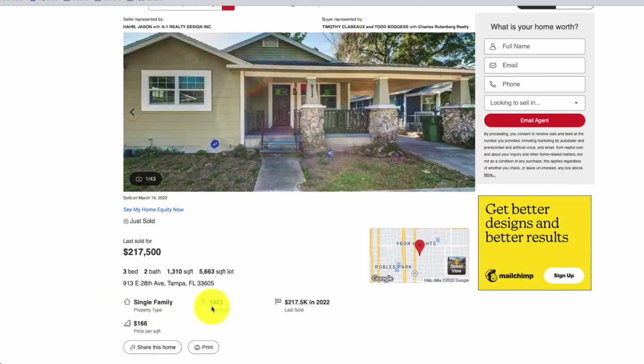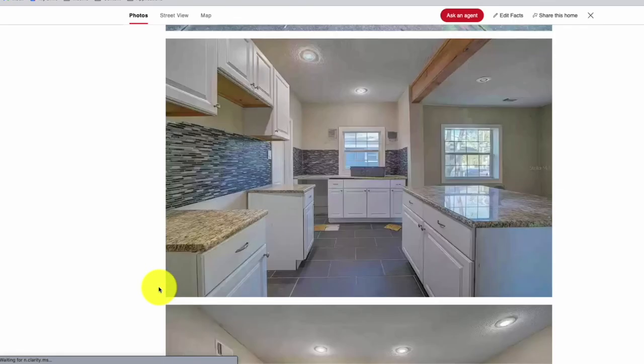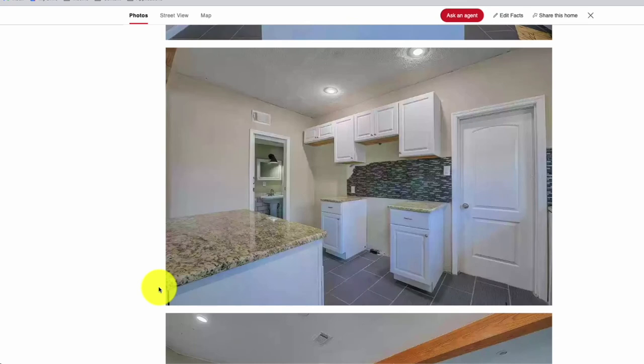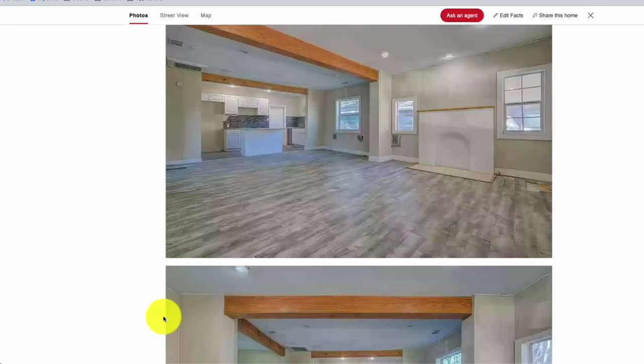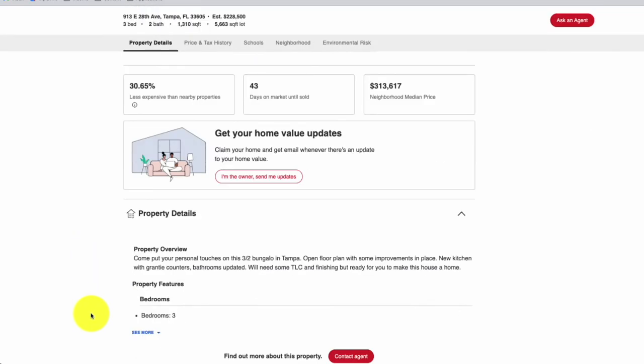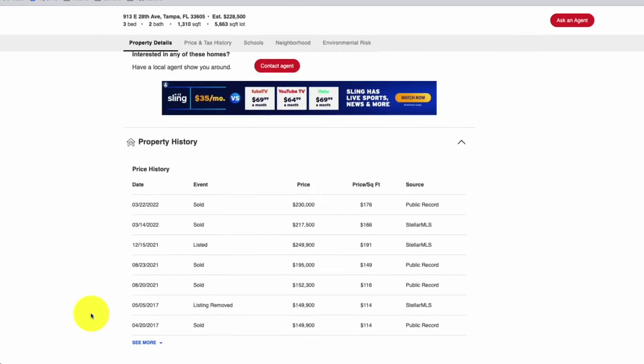So this property was built in 1923, and when it recently sold, if we look at the photos, we could tell that it was a rehab. It looks like they posted this without completely finishing the backsplash. However, we could see that the rest of it looks like a brand new job. The way you could tell if it's a flipper is it's usually the same products that they use between their flips, so the same type of cabinets, which white has been in style for some time, same type of flooring as well. So now the next step here is looking to see when the property was sold. So we could see here this property was sold back in August of 2021 and then resold again in March of 2022. Now we could go look for the property owner.